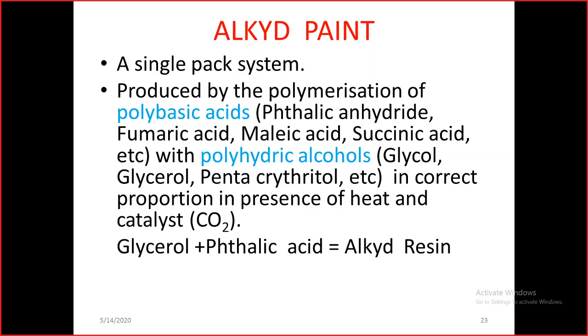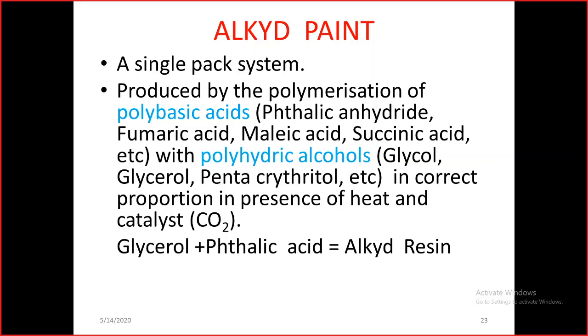Alkyd painting, we are very much familiar with this, and this is a single pack system. The paint will come in a single pack. For that we will add some thinners and make it consistent by adjusting the viscosity, and we can apply it either with a brush or with spray painting, which we were using.